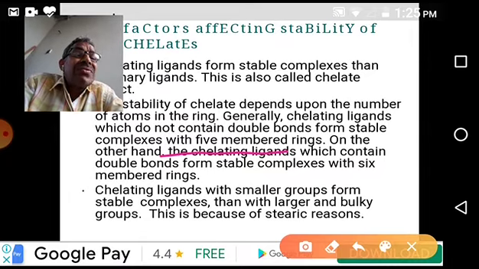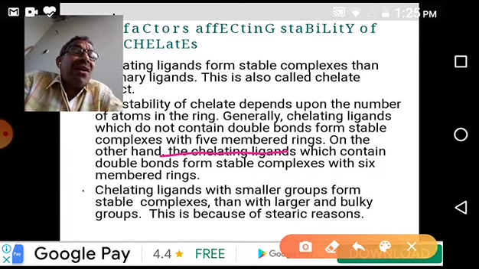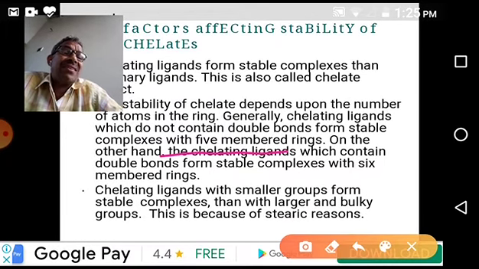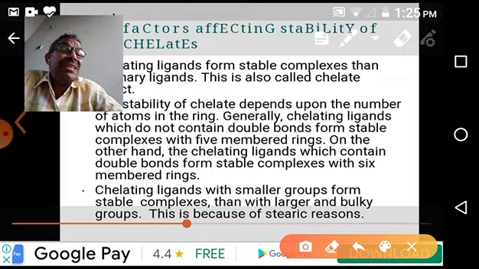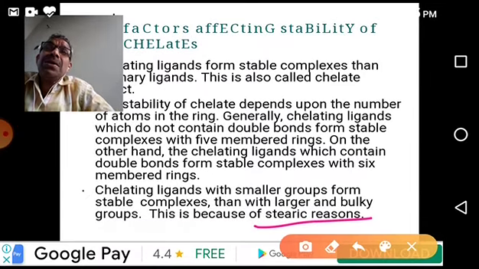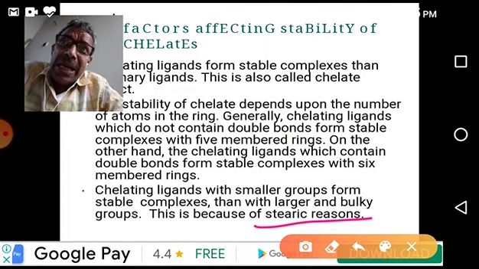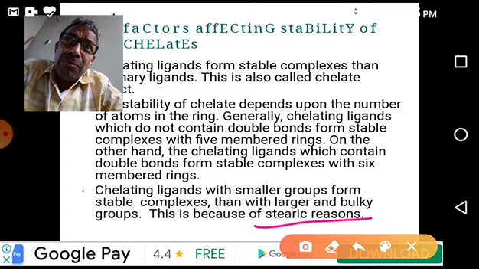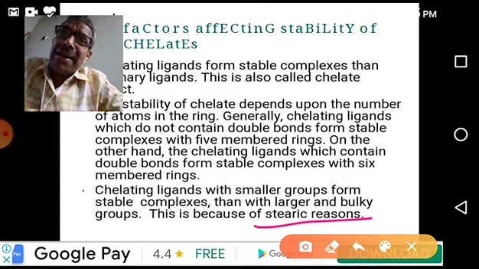Chelate ligands with smaller groups form more stable complexes than those with larger and bulky groups. This is because of steric reasons, steric factors. We already know steric factors. So chelating ligands form more stable complexes than non-chelating ligands, normal ligands.